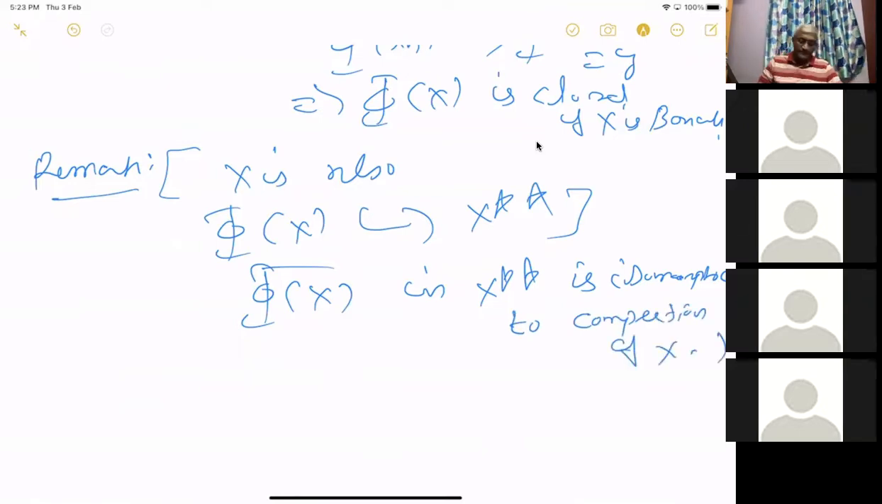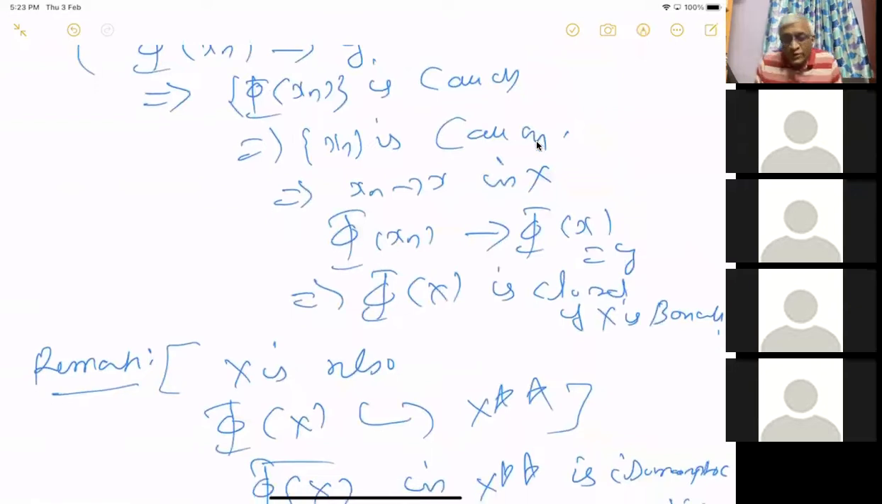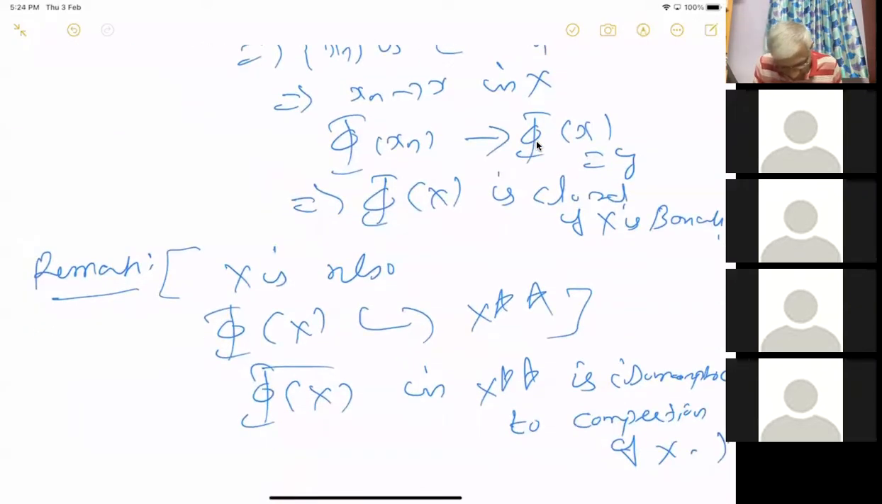Any questions? So you want me to keep the iPad horizontal or vertical? Because you don't see too much when it is horizontal. This is okay? Yeah, horizontal is better, otherwise it's too small. This is better.